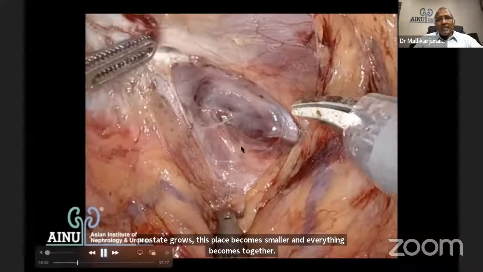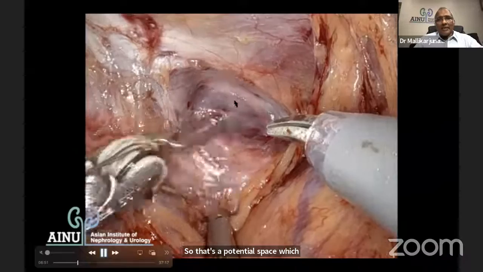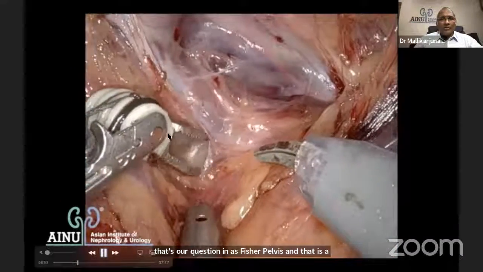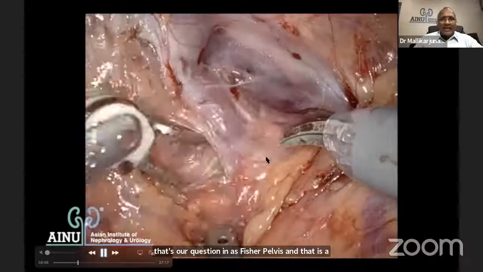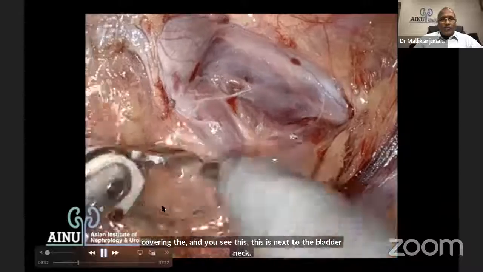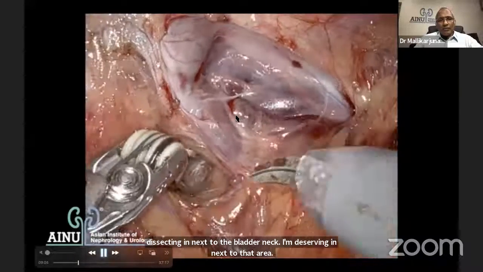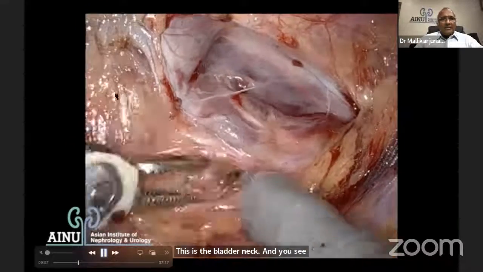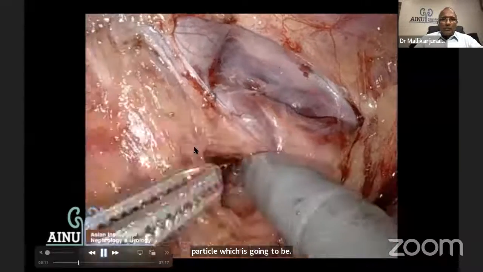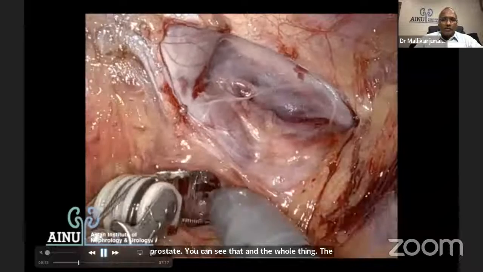And you can see that's arcus tendinous fascia pelvis. And that is the levator ani fascia, the endopelvic fascia, which is covering the levator ani. And you see this, this is next to the bladder neck. I'm dissecting next to that area. This is the bladder neck. And you see this prostatic pedicle, that's a conjunction between the bladder and the prostate. You can see that. And the whole thing, the posterior dissection we have done, gets exposed.